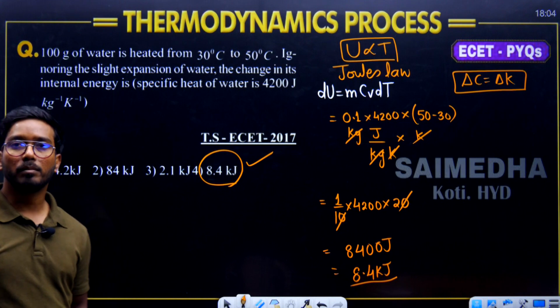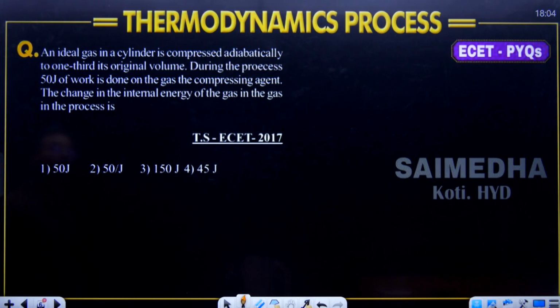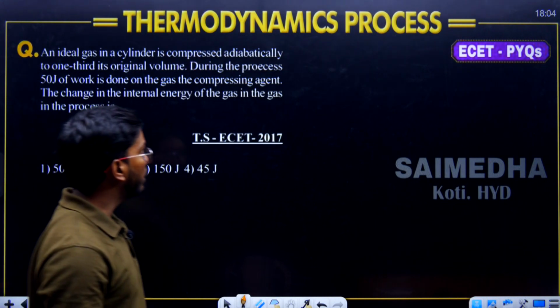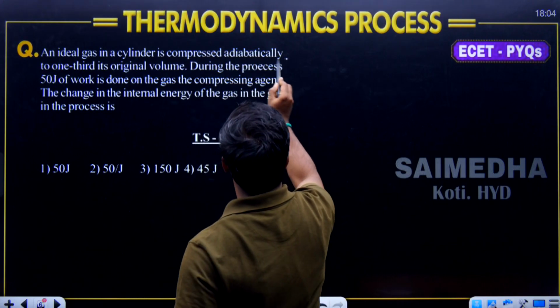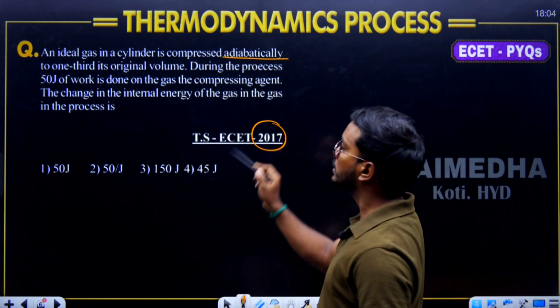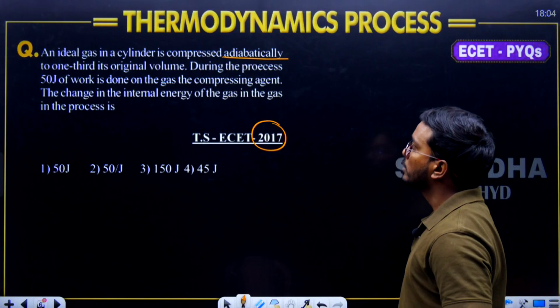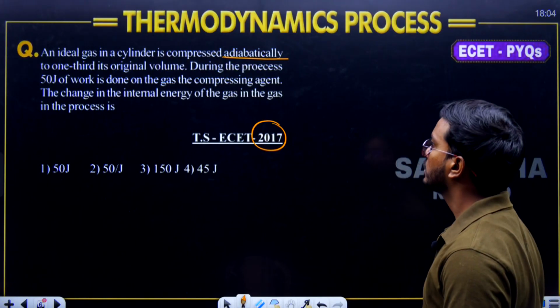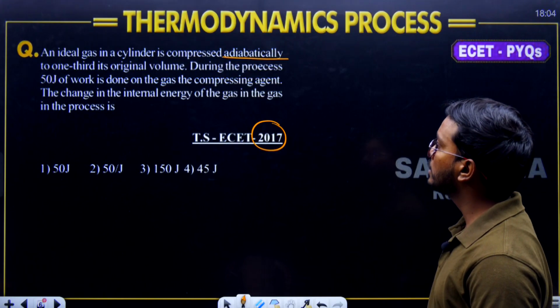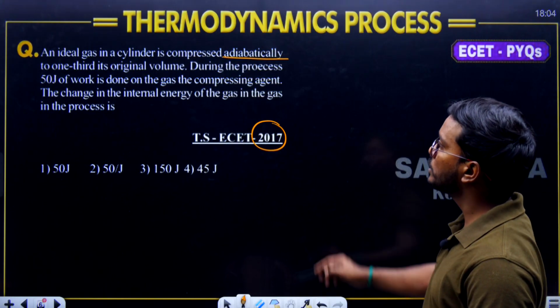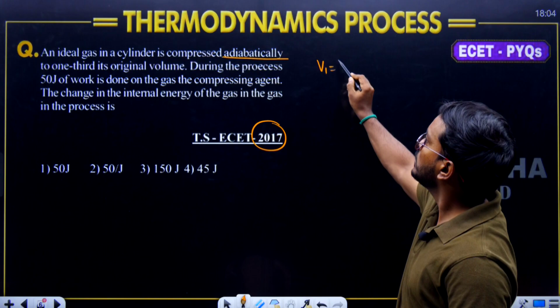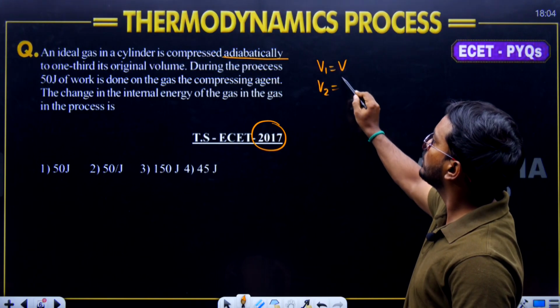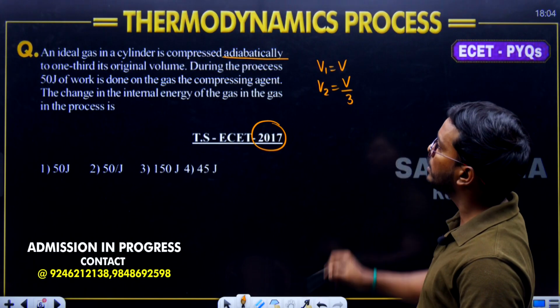Moving on to question number 3. The third question is, an ideal gas in a cylinder is compressed adiabatically. You see how many times this adiabatic question is getting repeated. One of the favorite thermodynamic processes is the adiabatic process. An ideal gas in a cylinder is compressed adiabatically to 1/3 of its original volume. If V1 is equal to V, V2 is equal to 1/3 of the original volume, that is V by 3.